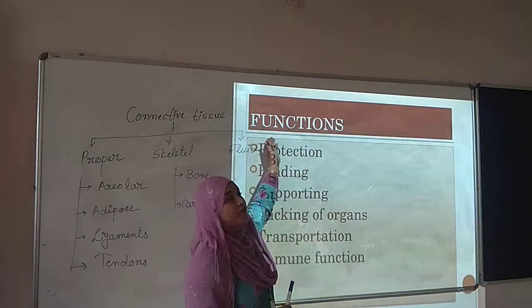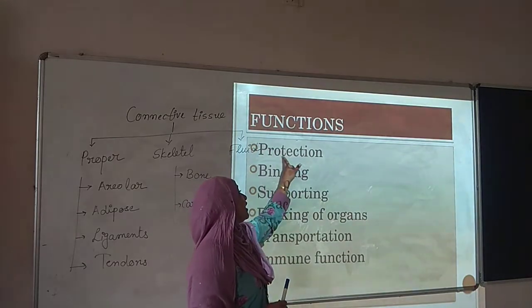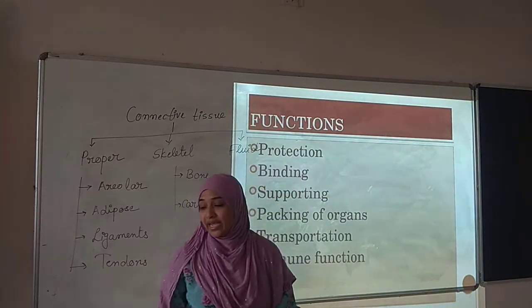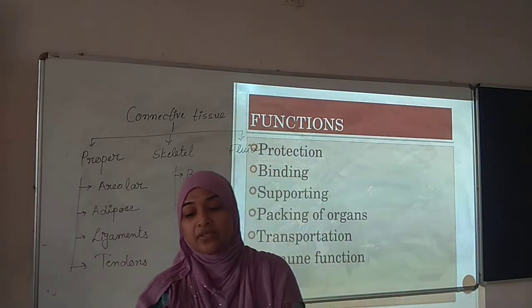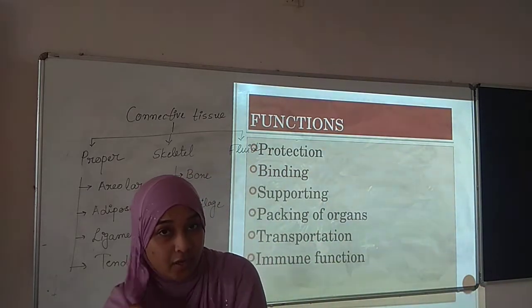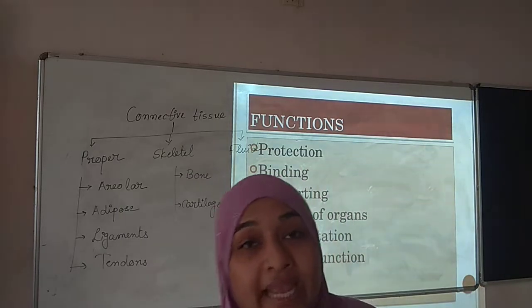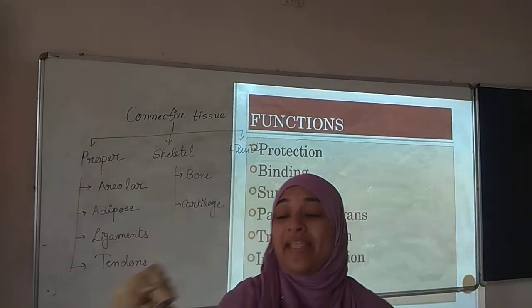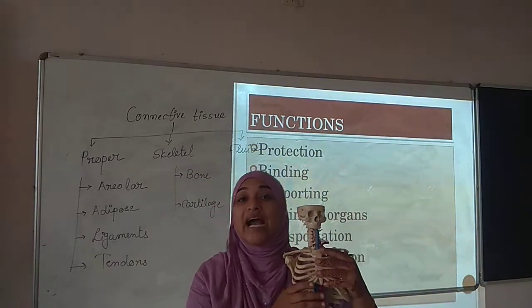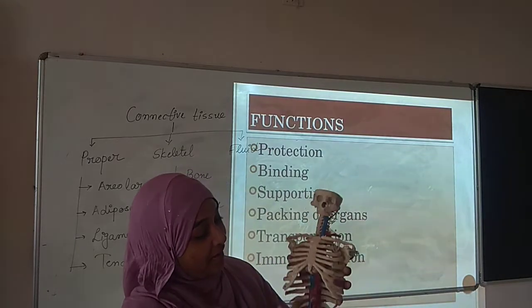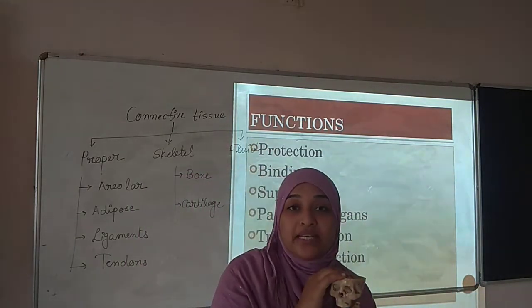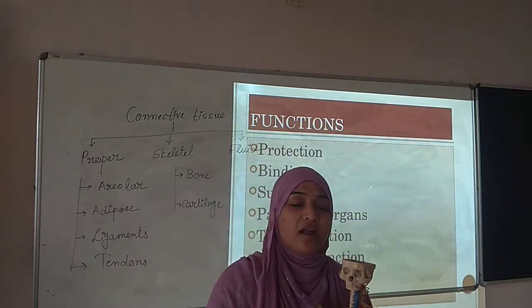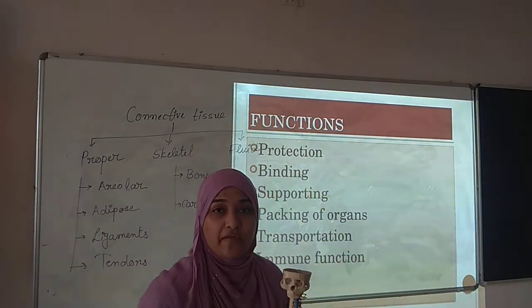What is the function of connective tissue? The very first function is protection. How does connective tissue give us protection? Here I have one skeleton to help you understand properly. You can see this is the heart and here our brain is present. Heart and brain are very important organs of our body.